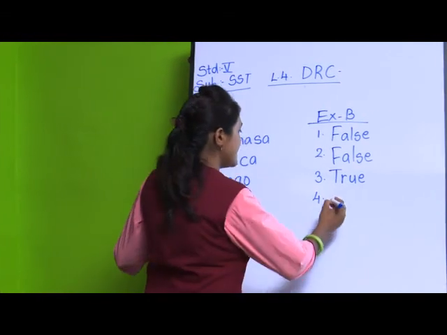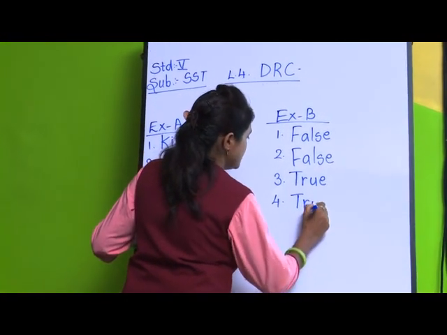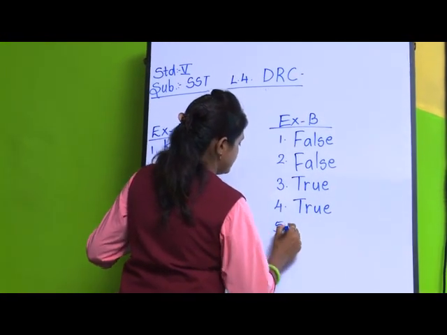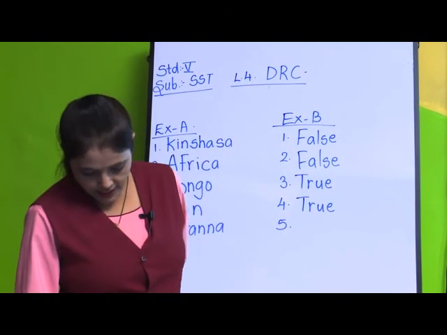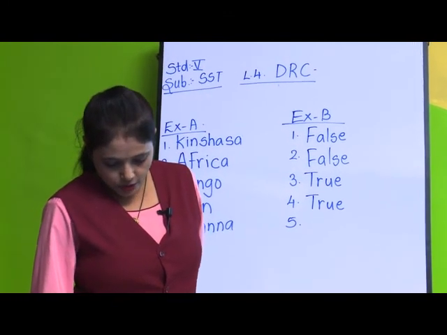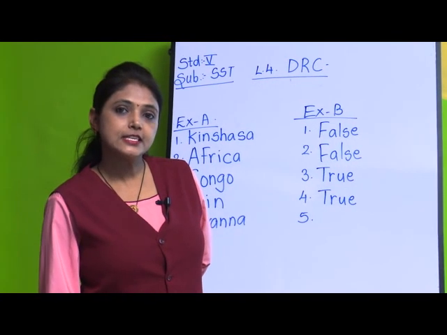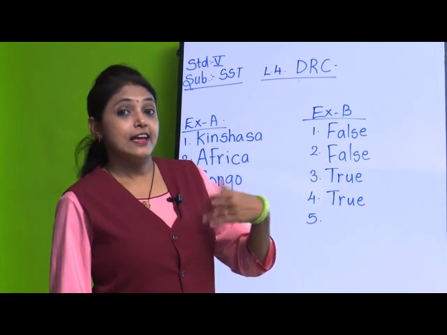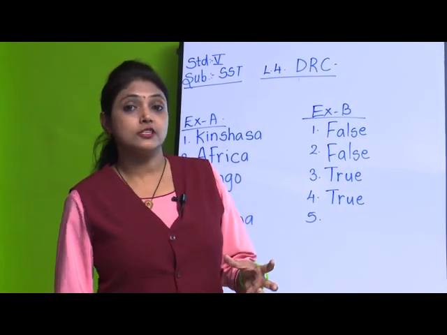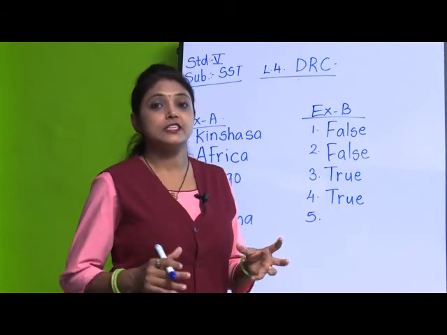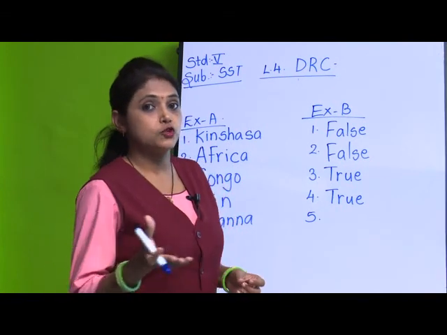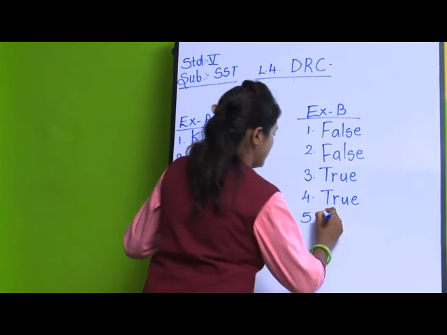Correct, savannas are grasslands. So, it is true, very good. Fifth one, DRC exports most of its minerals. What did I say? They have lots of natural resources, and they do export them. So, it is true.